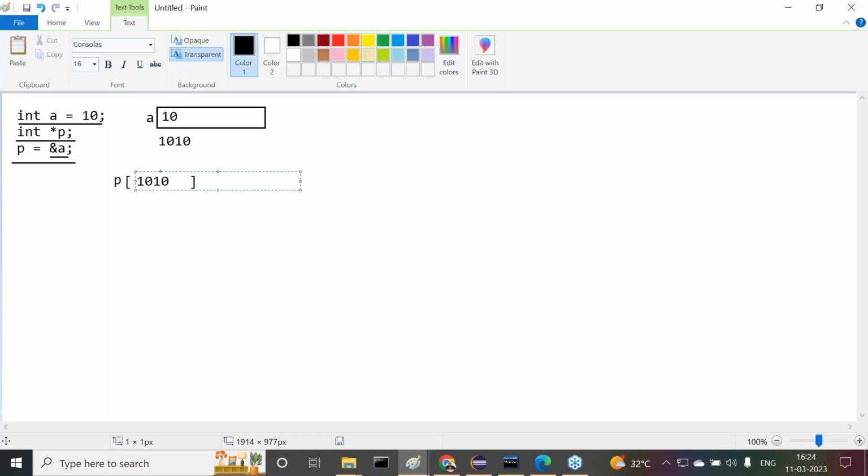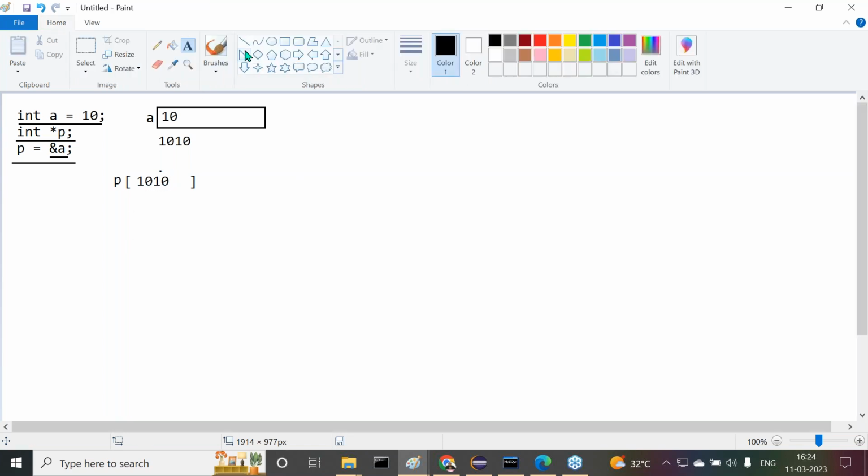All of you are getting clarity or not? All right. Indirectly what I am telling now, the p variable is referring to this particular block of memory. This is exactly the meaning of a pointer variable. Guys, all of you are getting clarity about what I am telling you?